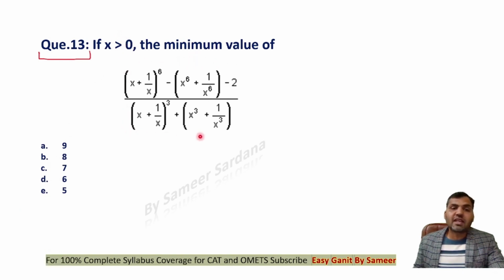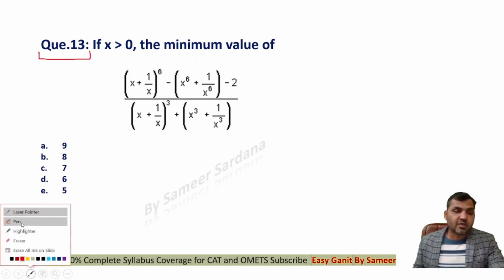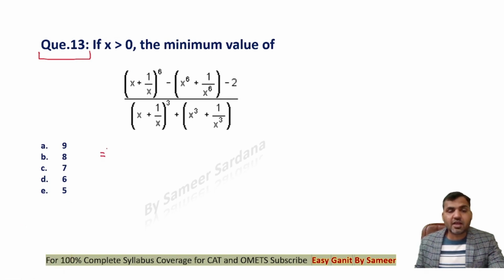Now you need to modify this expression. Look at this whole expression carefully. Look at the numerator, guys. Let's first solve the numerator part. The numerator part of this expression is x plus 1 upon x raised to power 6. Can I write this as x plus 1 upon x raised to power 3, whole raised to power 2, minus 2? Now try to take the 2 inside the bracket. This is x power 6 plus 1 upon x power 6 plus 2, right?